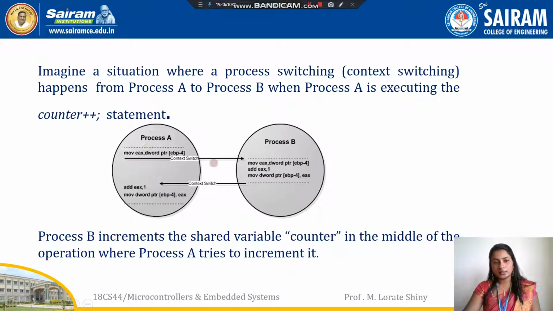This is the diagram. Process A is executing its first instruction. At that time, process switching happened. Process B completed all three instructions. Then again, the process switched back to process A. It is executing the next two instructions. So two times this counter variable was incremented.